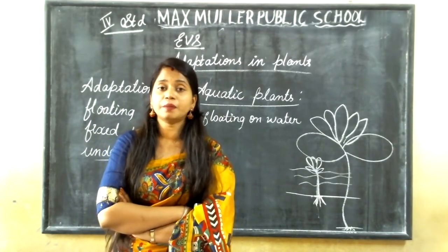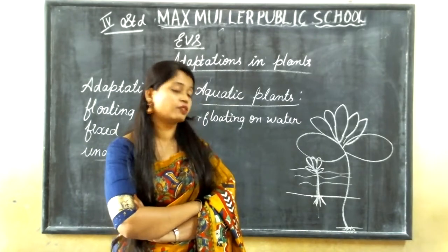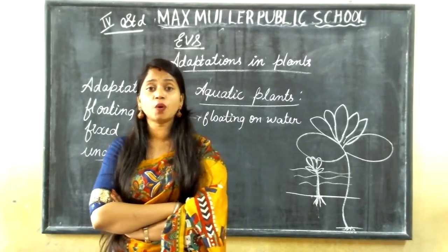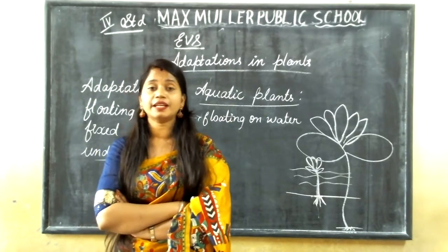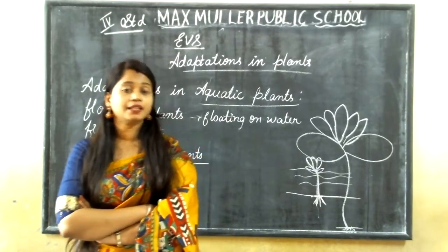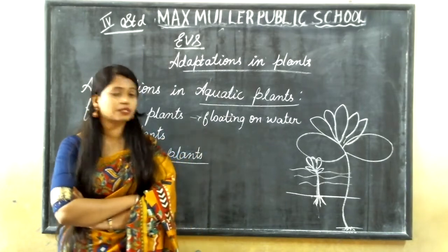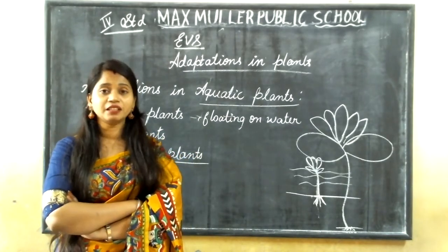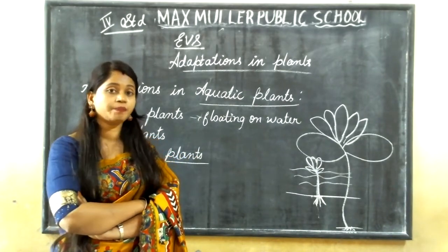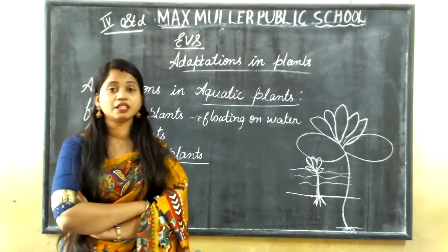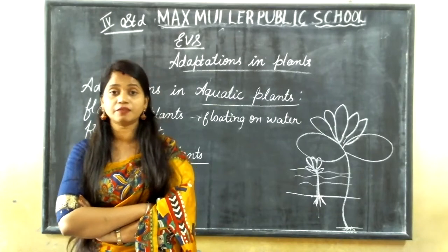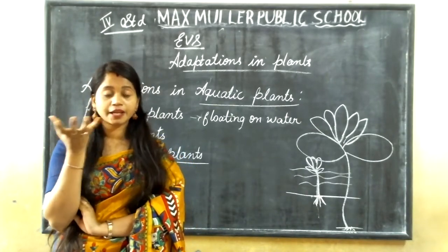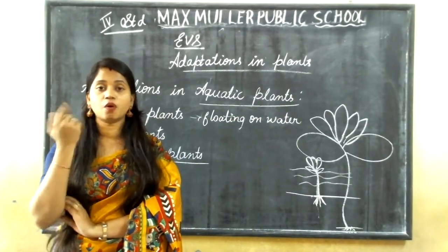And in aquatic plants also, there are three different kinds of plants. One, floating plants. The plants will be floating on the water. Next is fixed plants. The plant is fixed to the bed of the pond, and with the help of a thin, long and hollow stem, the plant reaches the water surface and just stays on the surface of the water.